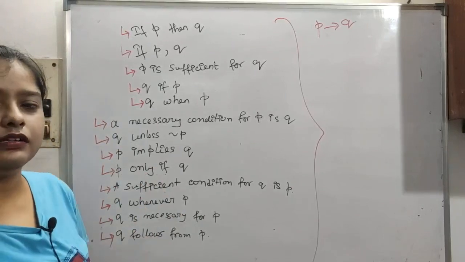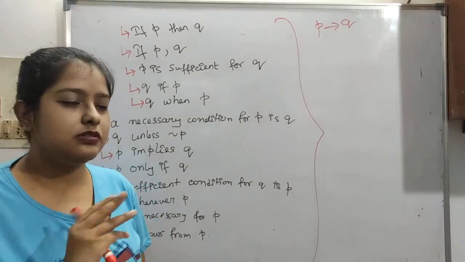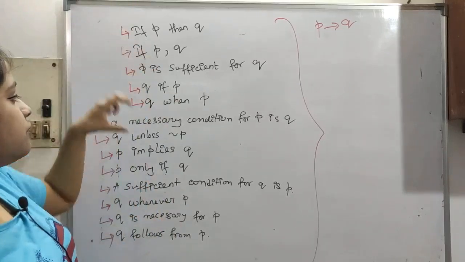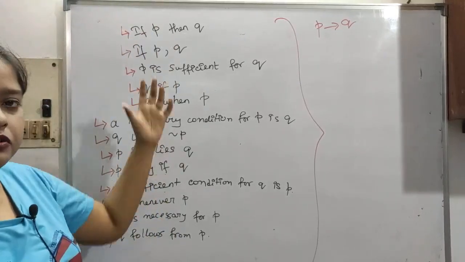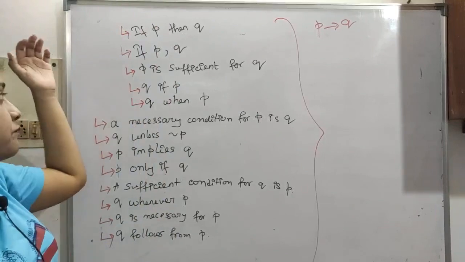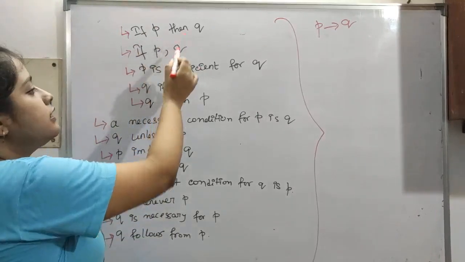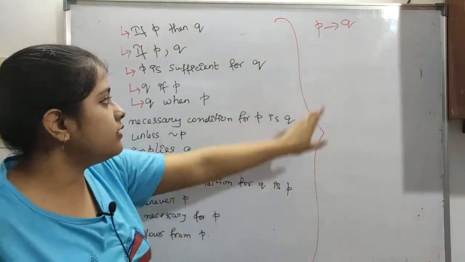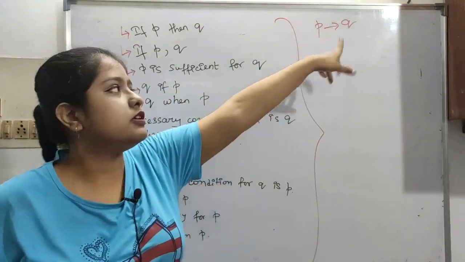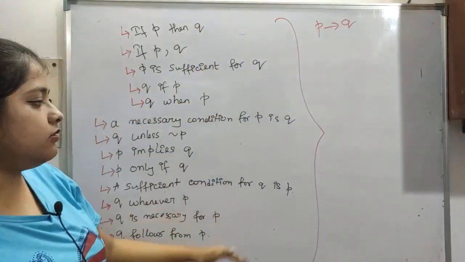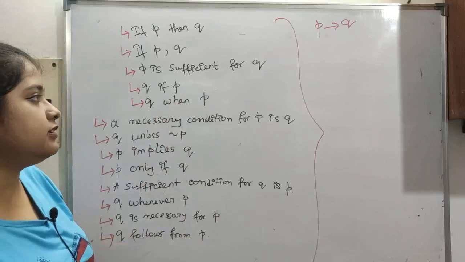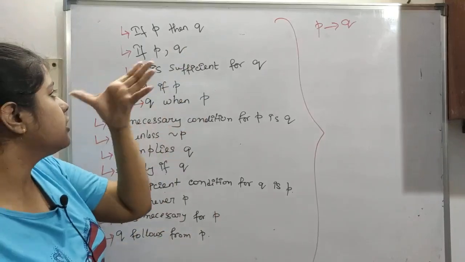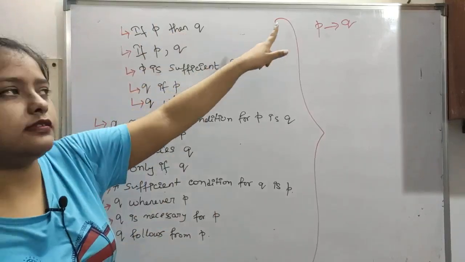So let's see. If P then Q. All of these mean only that P implies Q, and it is written in all these ways in the English language. It can be written like this. If P then Q is the easiest one.